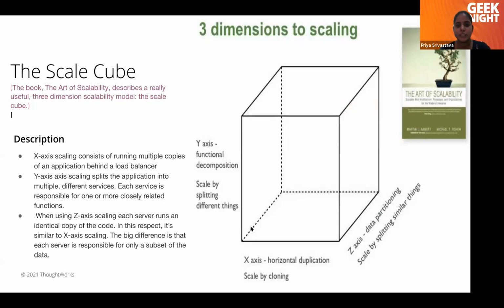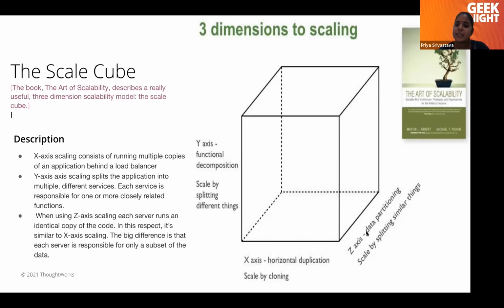In this 3-axis scale cube, the x-axis is horizontal duplication, which means we have one application which is deployed on multiple servers. So if your monolithic application falls under the x-axis, then we don't have to consider that application for microservices.